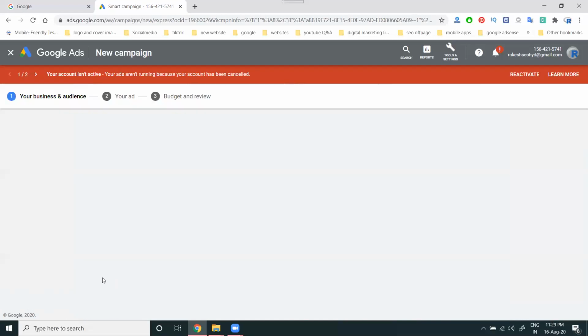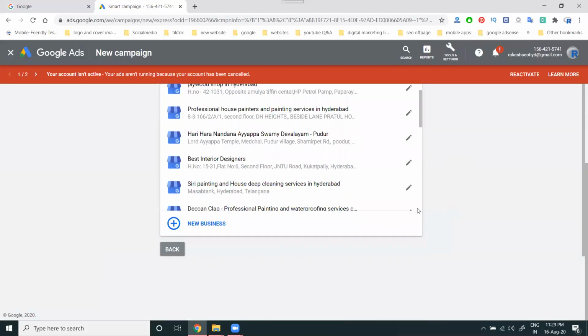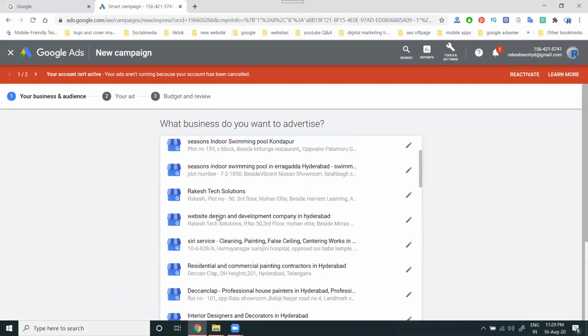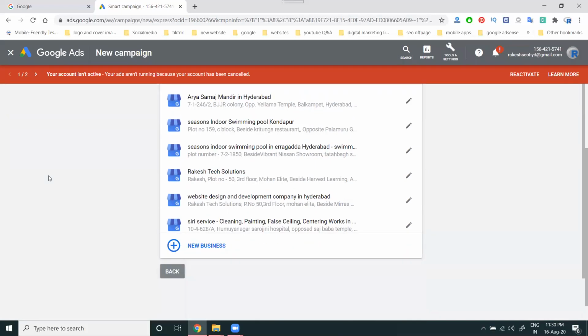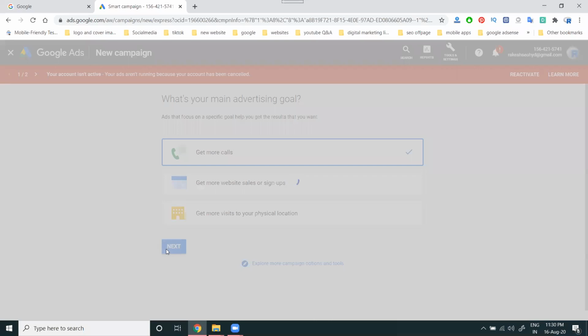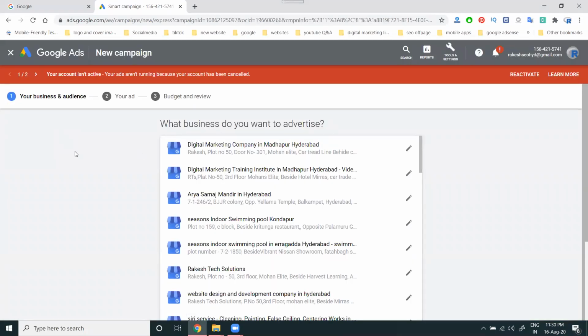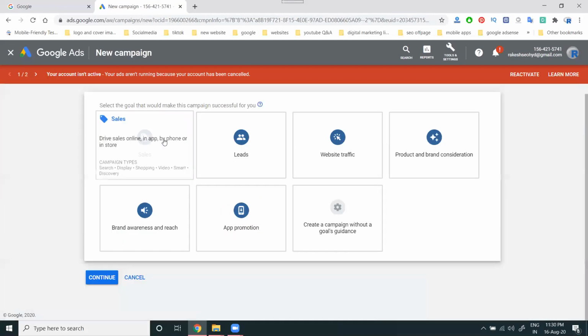We can go through it one step at a time. Now the steps will be here. In this, I'm not adding any particular option. For this smart campaign, a map must be selected. In this smart campaign, selecting the map option is compulsory. So if you don't have a map, go back and complete it; here is the map option. If you already have a map, just close this and create a new campaign.